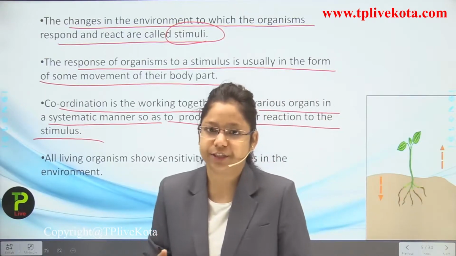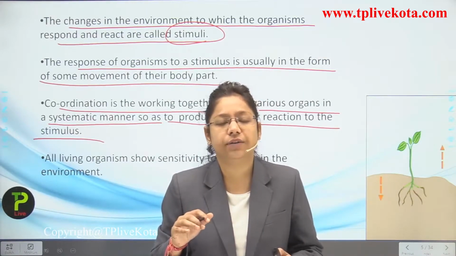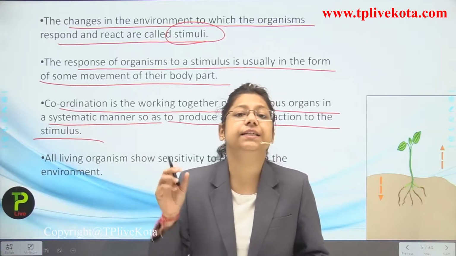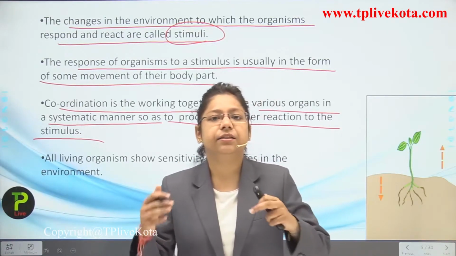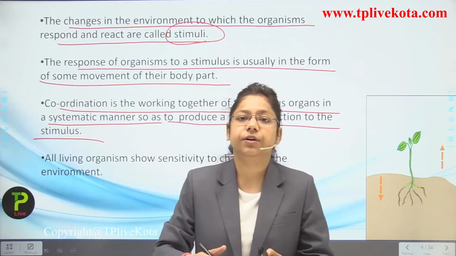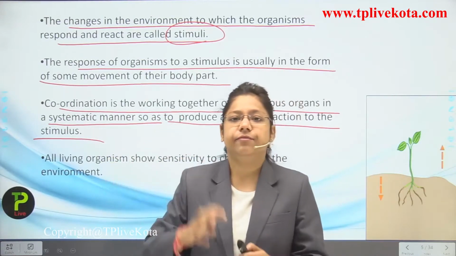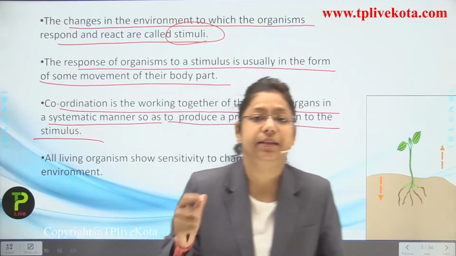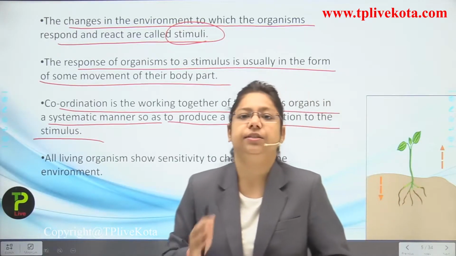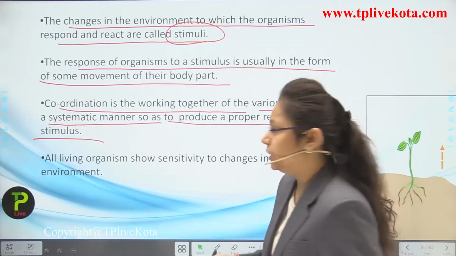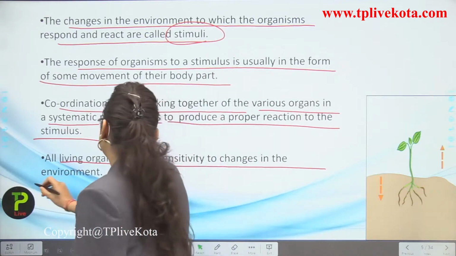Now what is coordination? Imagine I am touching a hot vessel. When I touch a hot vessel, I will pull back my hand within a second. Why is it so? It is coordination. I am getting the stimulus that it is hot, and my brain is working well. The sensory neuron will get the message and will tell the brain to remove the hand, and then I remove my hand. So this is a within-a-second mechanism which is happening. This is known as what? Coordination.